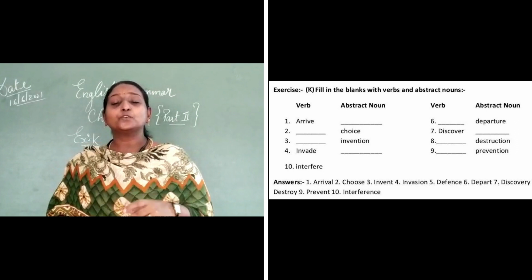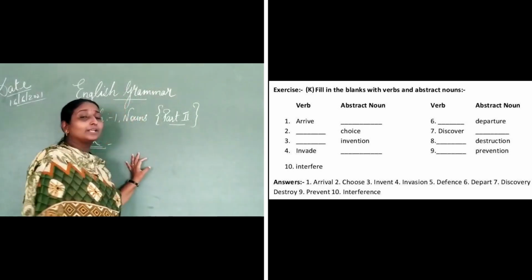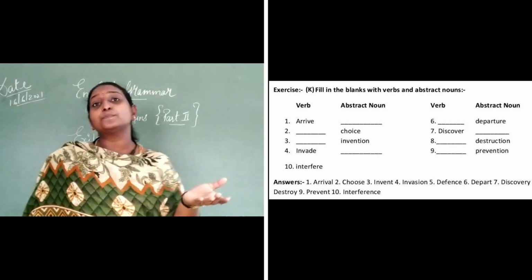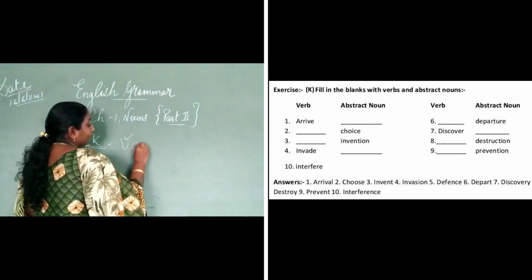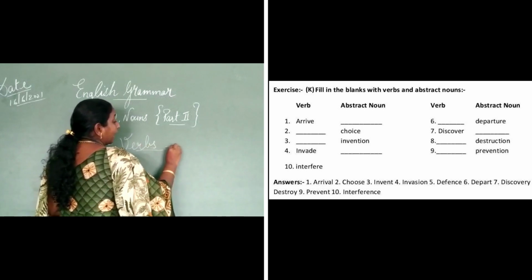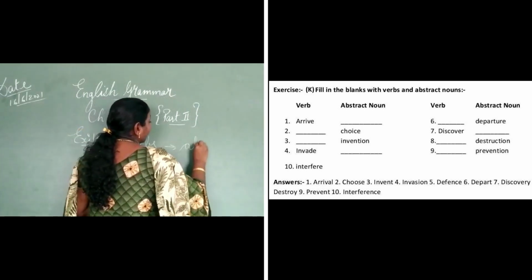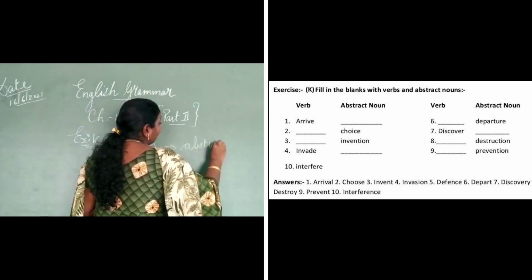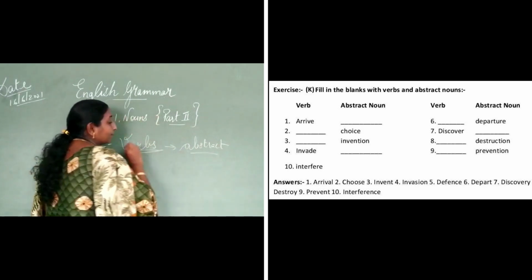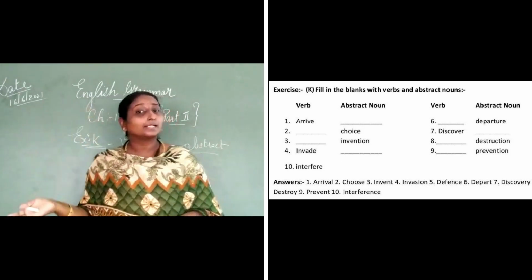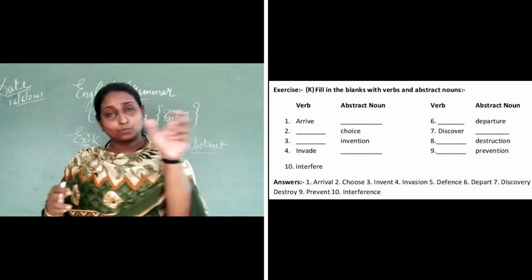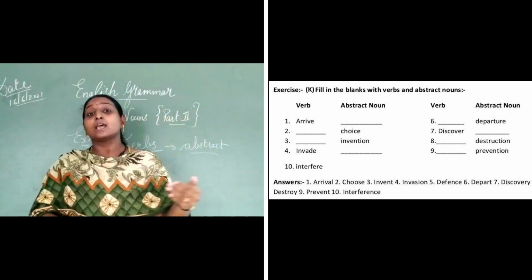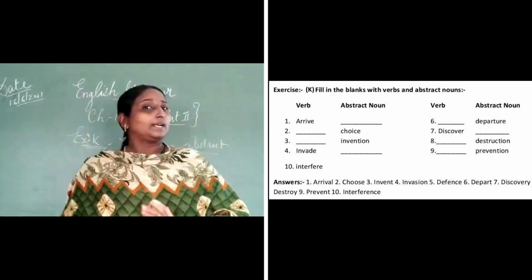Now as we come to exercise K, it's a fill in the blanks with verbs and abstract nouns. In this exercise we come across both verbs and abstract nouns. How will you find out? See the fill in the blank. In some blanks the abstract noun will be missing, and in some the verb will be missing and you have to find it.